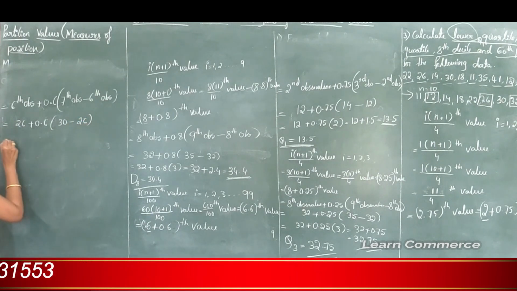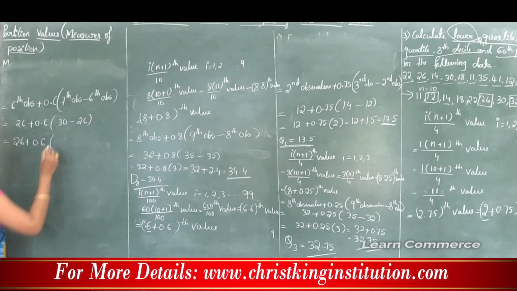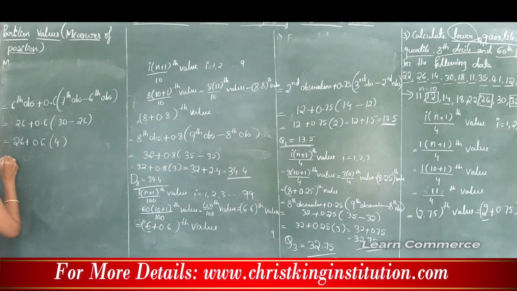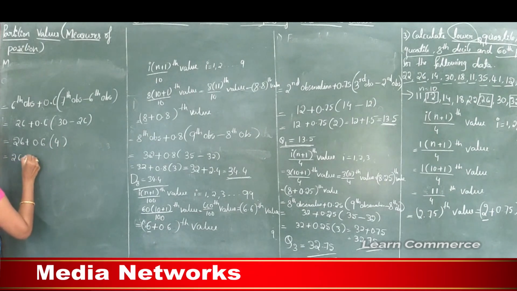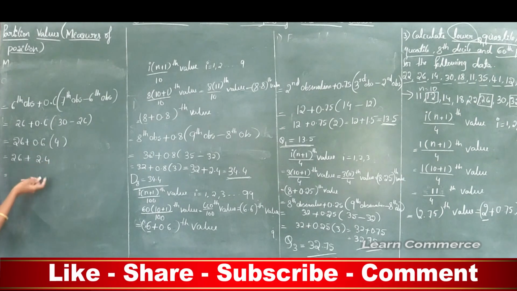So this is equal to 26 plus 0.6, 30 minus 26 is 4. So this is 26 plus 0.6 into 4, that is 2.4.